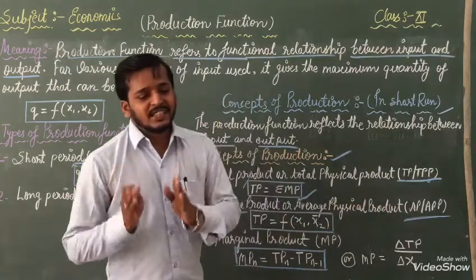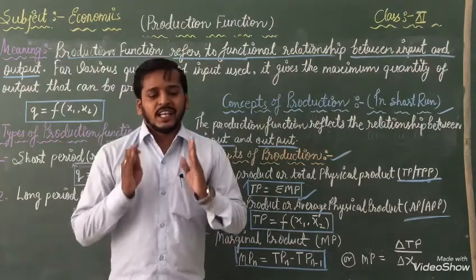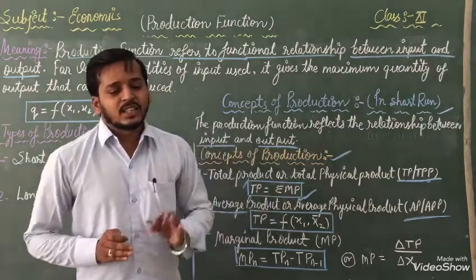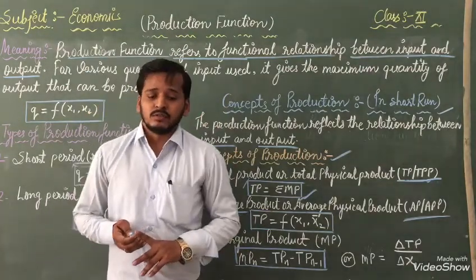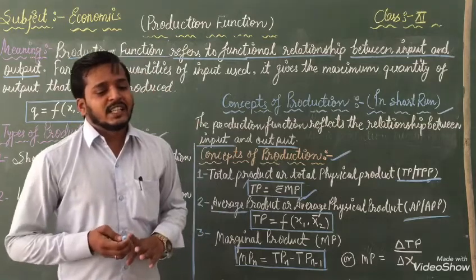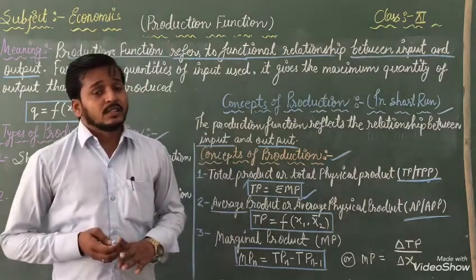And what are we getting inside? Average product or AP is defined as the output per unit of variable input. It is obtained by dividing the total product by the quantity of variable factors.